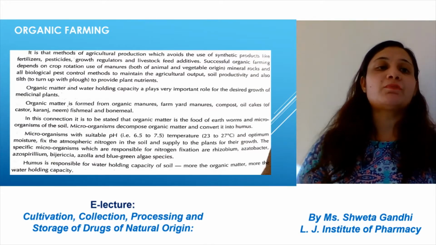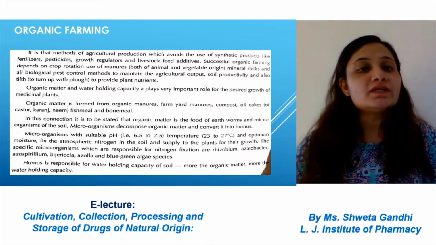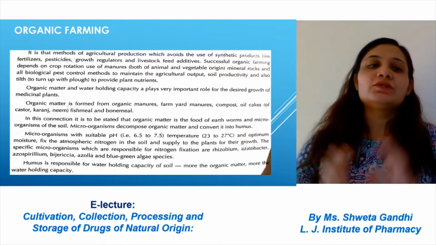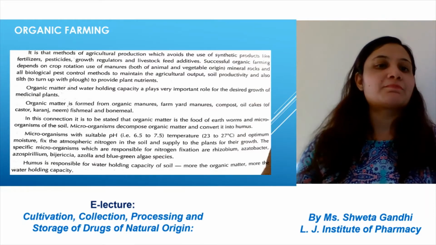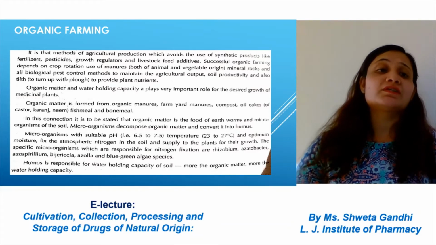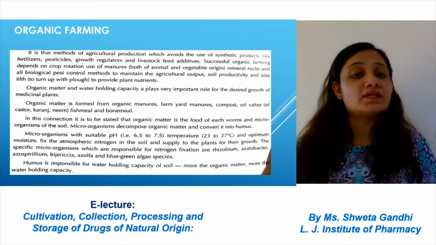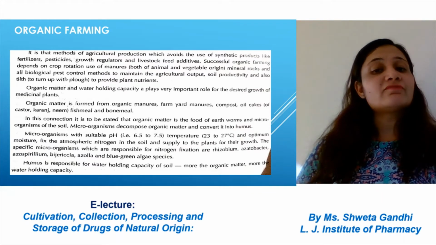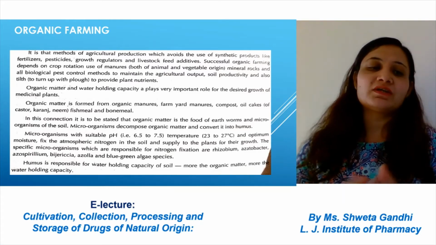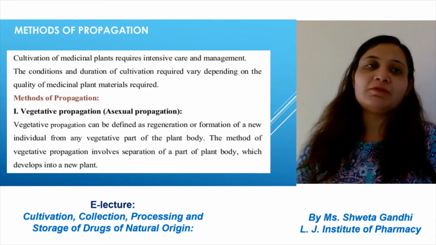Now the important point is organic farming. Organic farming is a method of agricultural production which avoids the use of synthetic products like fertilizers, pesticides and growth regulators. This is widely used nowadays as a modern way of farming. Microorganisms with suitable pH, temperature, atmosphere and moisture, every condition is maintained in a well-behaved way.